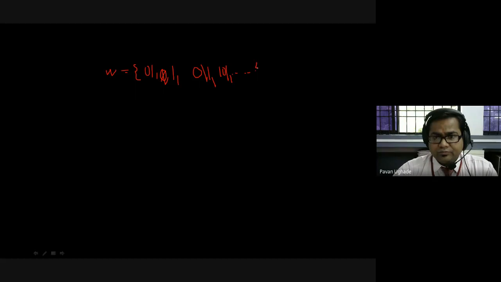Tell me, what are the possible strings that end with 1? The minimal string is 1. Then 01, 011, maybe 101, and so on. So how will you design the DFA for this?